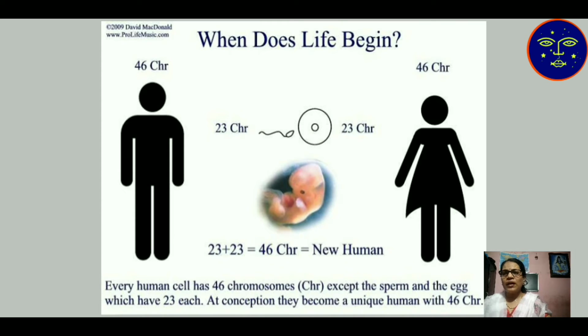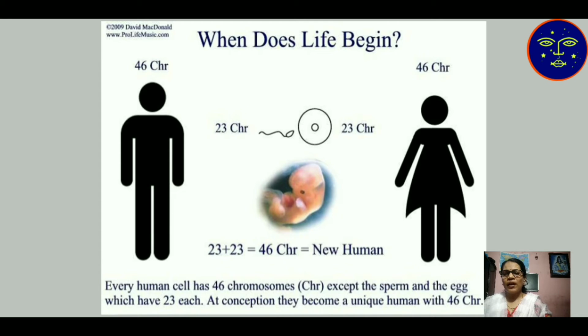From the beginning, 23 chromosomes are present in the ovum and 23 in the sperm. When both fuse with each other, again 46 chromosomes are developed and a new human is produced. Every human cell has 46 chromosomes except the sperm and egg cells, which have 23 chromosomes each.